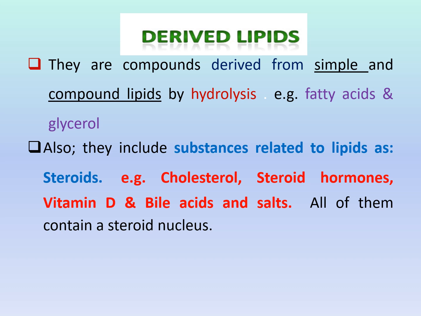So again, the derived lipids are derived from simple and compound lipids by hydrolysis. For example, fatty acids, glycerol, and steroids. These are 3 examples of derived lipids: fatty acids, glycerol, and steroids. The steroids are compounds related to lipids, for example, cholesterol, steroid hormones, vitamin D, bile acids, and salts. All of them contain steroid nucleus.